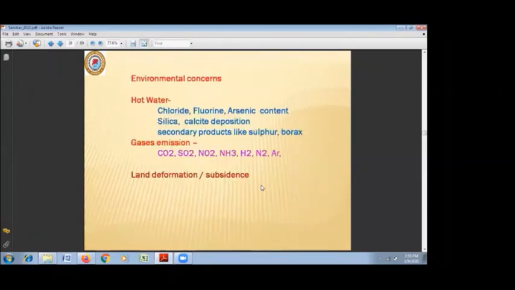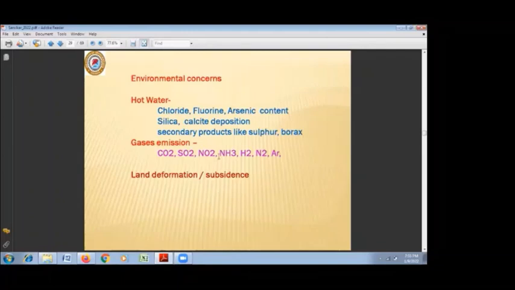Though it is called an environmentally friendly energy, the hot water contains mostly chloride, fluorine, and arsenic. There is generally high chloride content in geothermal water, and fluorine also may be there. If there is a high quantity of fluorine, the removal of fluorine and sometimes arsenic are major concerns. With high temperature geothermal water, silica deposition and calcite deposition also have to be taken care of, particularly during power generation.